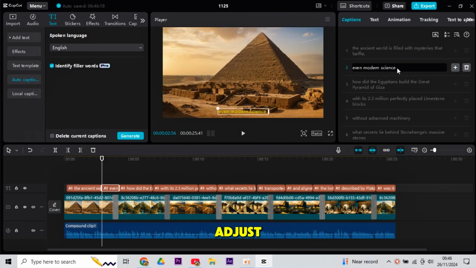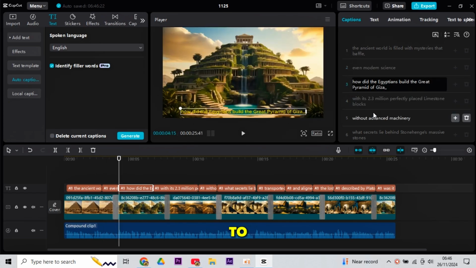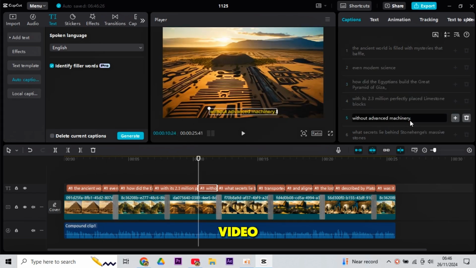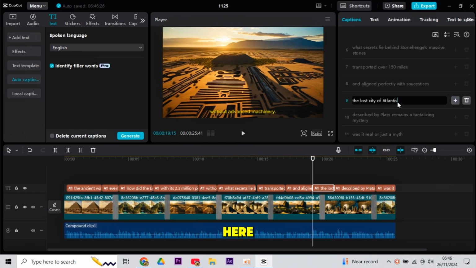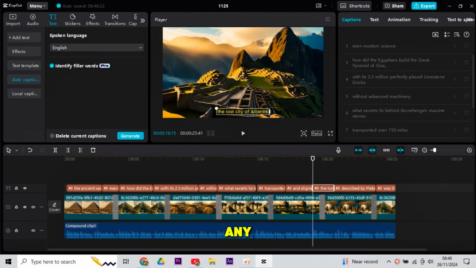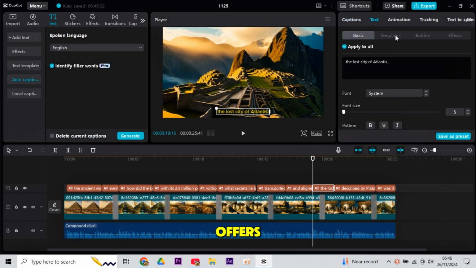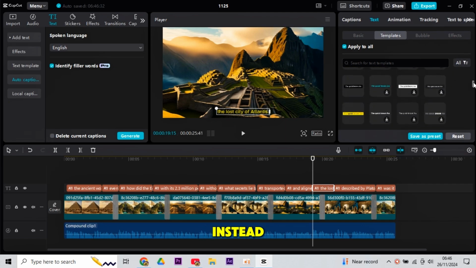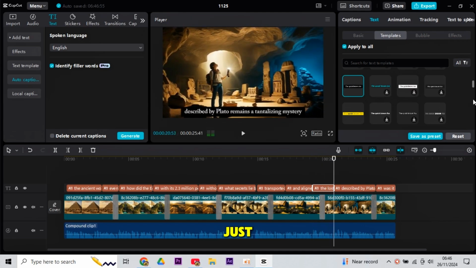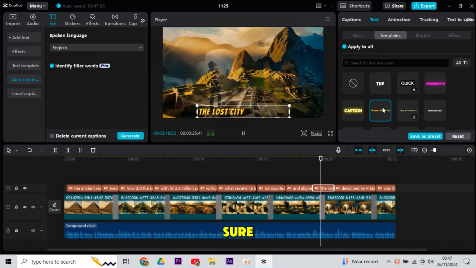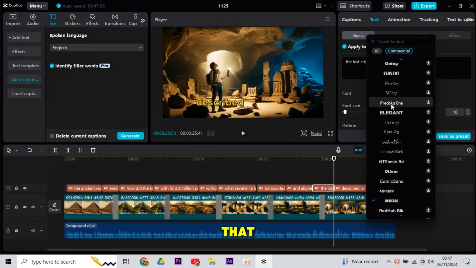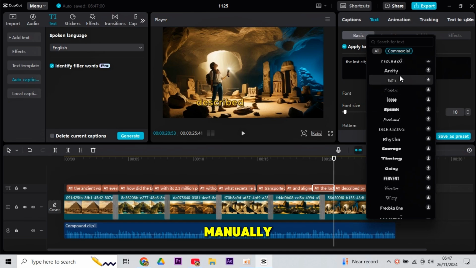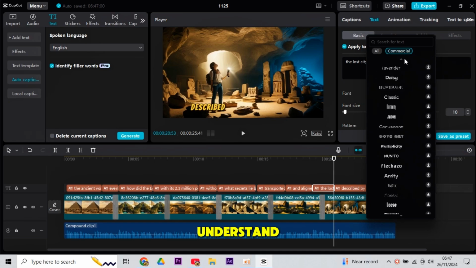In order to adjust our captions, one of the next things we need to do before we actually generate the video is to select the text file here, then go to Templates and choose any of the many caption templates that CapCut offers. I don't recommend using those single-word templates, which are obviously only for short-form videos. Instead, choose something like this where it's just a simple sentence. But make sure you see some of the templates that are double-lined, so you would have to go to captions and manually fix all of them. You'll understand what I mean.